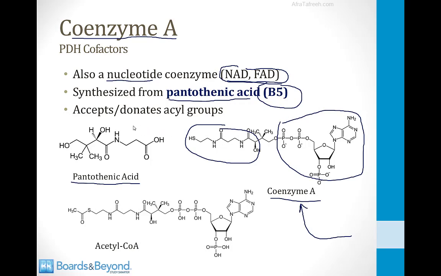The utility of coenzyme A is for accepting or donating acyl groups. And the most important example of this is acetyl-CoA. This is the structure of acetyl-CoA on the screen here. And you can see it as this little 2-carbon group here hanging off the end of a sulfur molecule. And acetyl-CoA is going to give up this 2-carbon acyl group to other structures, and that's how it's used in the TCA cycle. It's also how it's used in the PDH complex process.